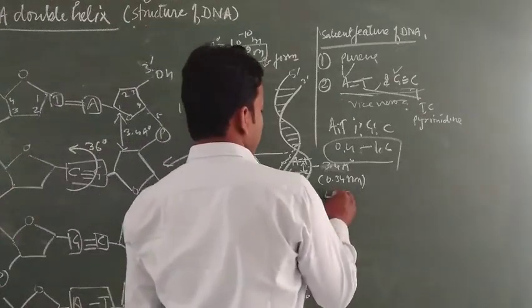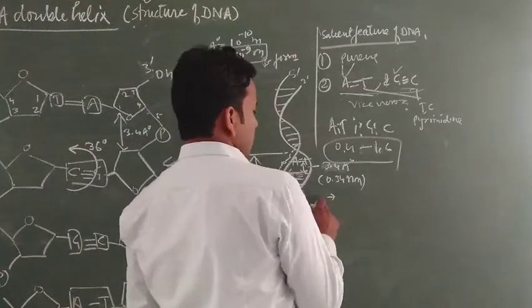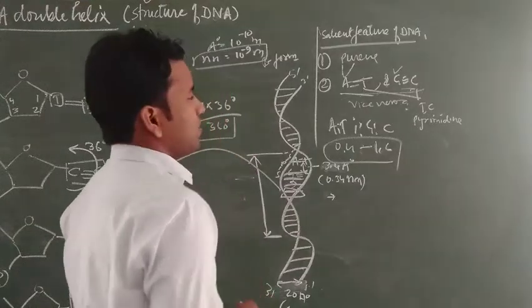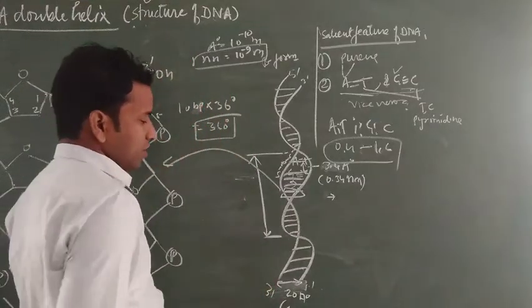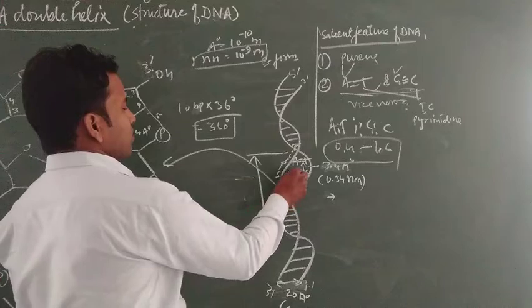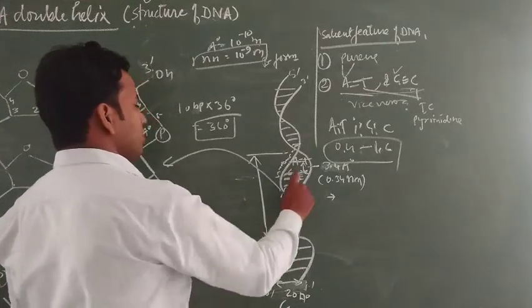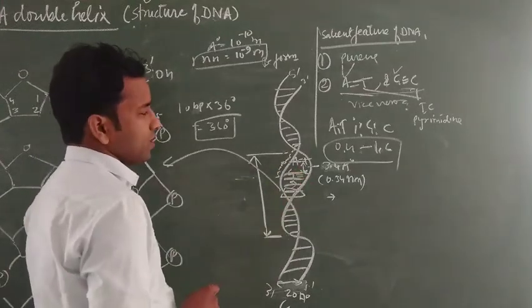Now, what are the salient features, especially the physical features? Generally, the diameter of DNA is 20 angstrom, rotation per base pair is 36 degrees, and distance between base pairs is 3.4 angstrom.